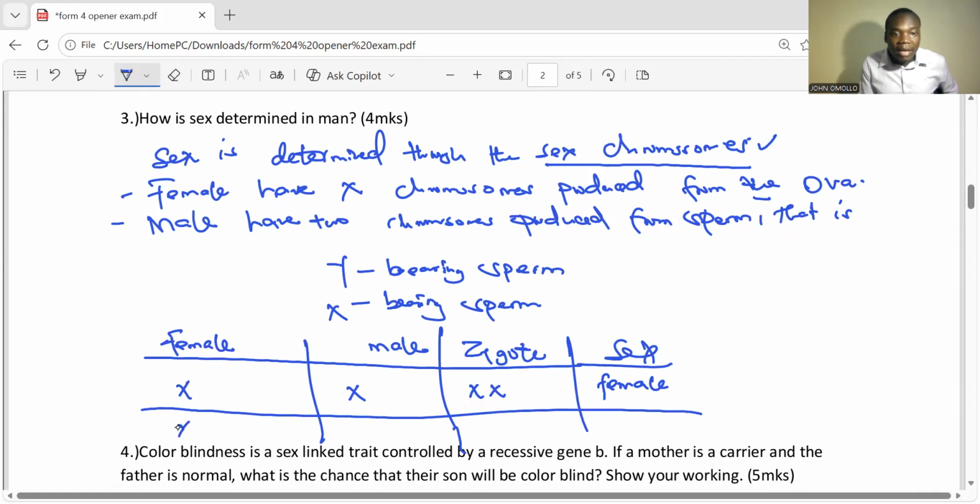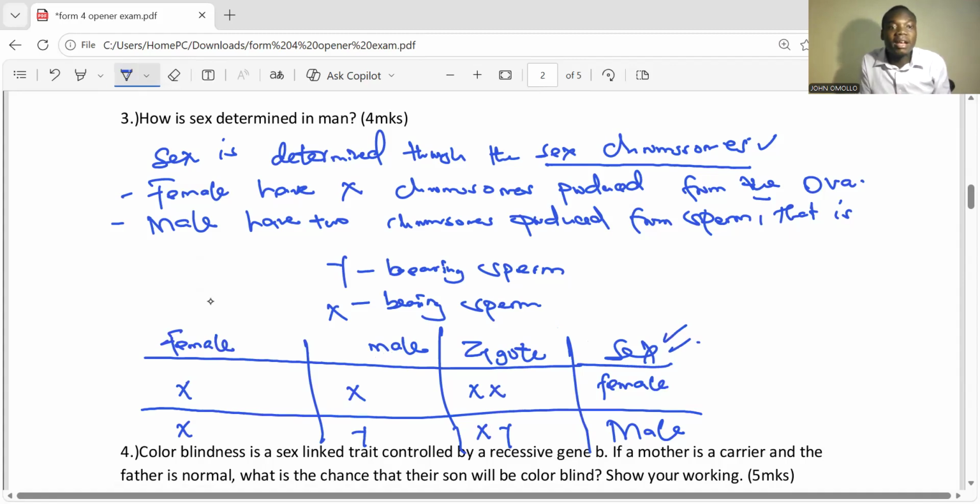When the female bears X and the sperm bears Y, the zygote formed is going to be XY, and the sex in this case is going to be male. Wow, we have determined sex through the man. So it is the male here that is going to determine the sex of an individual at the end of the day.